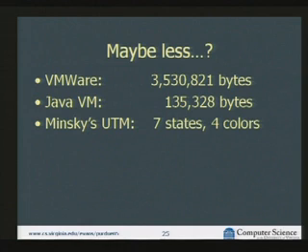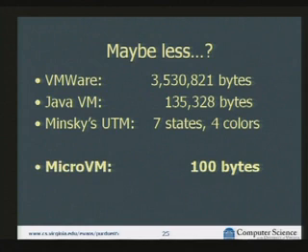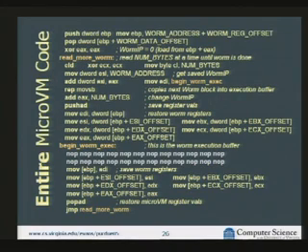We can do better than that, though, because we don't need to build a complete standalone virtual machine. We can take advantage of what the Intel x86 processor already gives us. It turns out that we can write a micro VM powerful enough to run any worm that we want with just 100 bytes of code. So I'll show you that code. There it is, just 100 bytes. It's actually only 76 bytes of code and 26 bytes of no-ops.